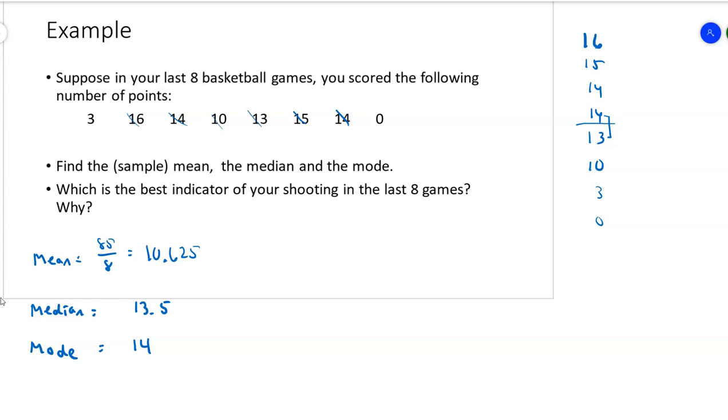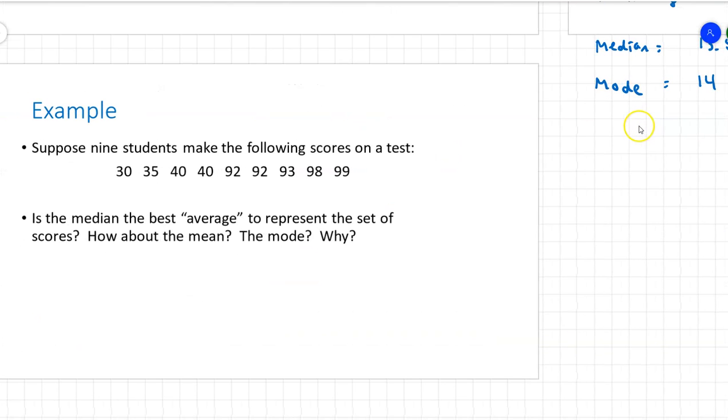So sometimes the mean is not the best indicator because the average can be brought down, in this case, by very low scores. So that 0 and that 3 brought down the average, whereas the median is more resistant. It's more of a resistant measure to those outliers. All right, let's take a look at one more.